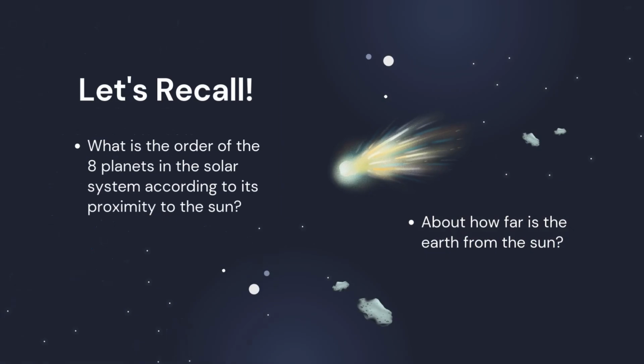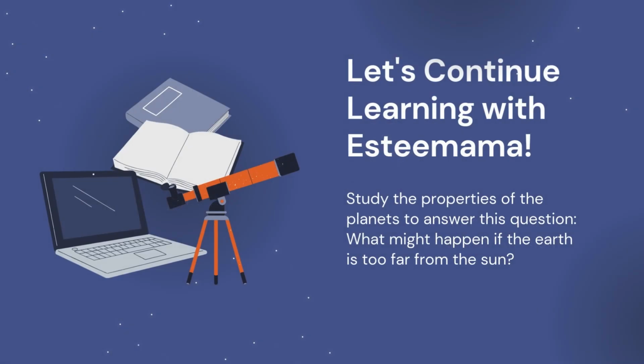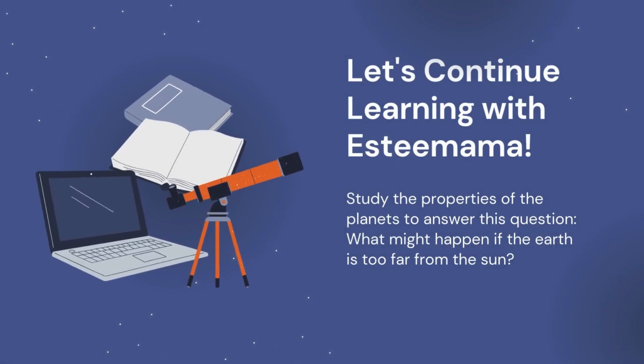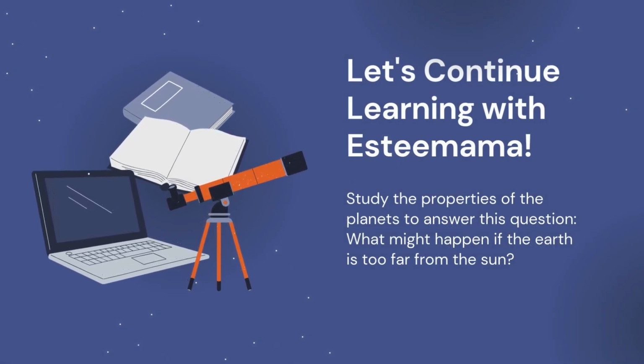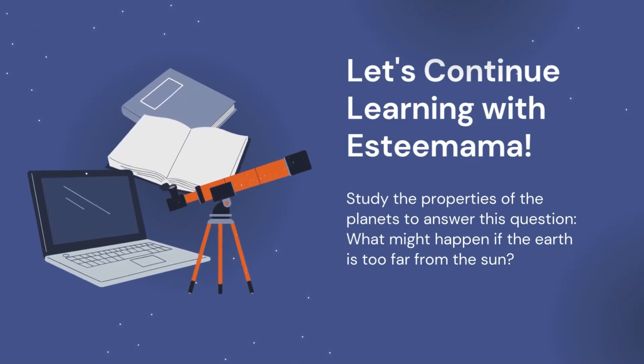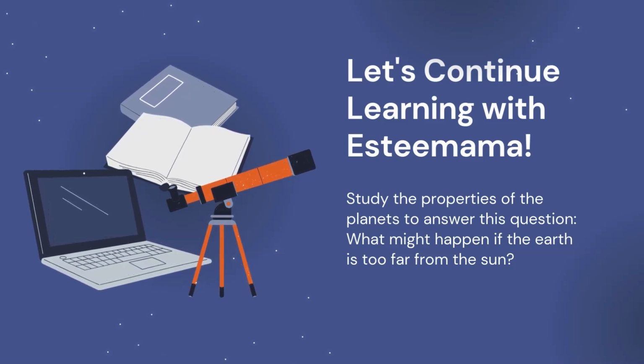Let's recall. What is the order of the 8 planets in the solar system according to its proximity to the sun? About how far is the Earth from the sun? Let's continue learning with Esteema. Study the properties of the planets to answer this question. What might happen if the Earth is too far from the sun?